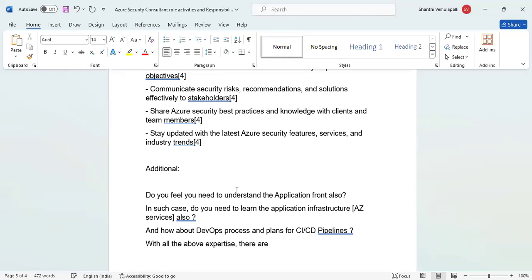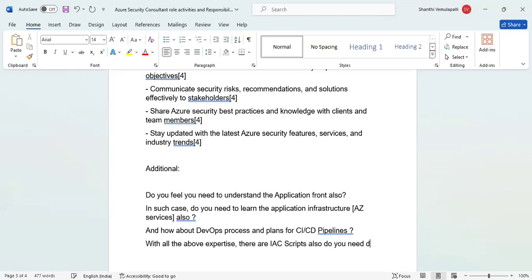there are IAC scripts also, right? IAC scripts also you need to be aware of, right? It depends, sir.